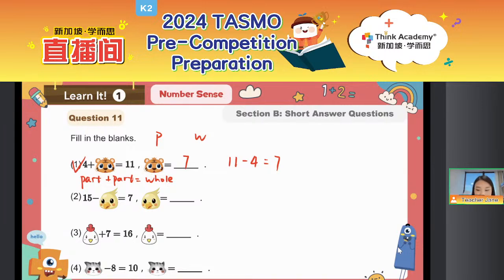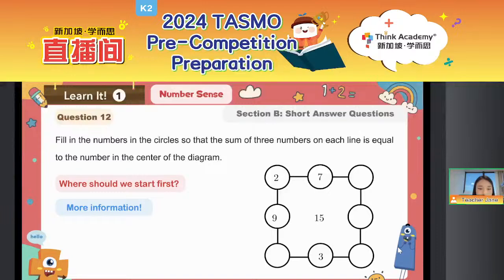And then let's move on. Let's see some other questions together. Okay, let's think about this question. How about this? Everyone, have a look at question 12 on your paper. Fill in the numbers in the circles so that the sum of the 3 numbers on each line is equal to the number in the center of the diagram.